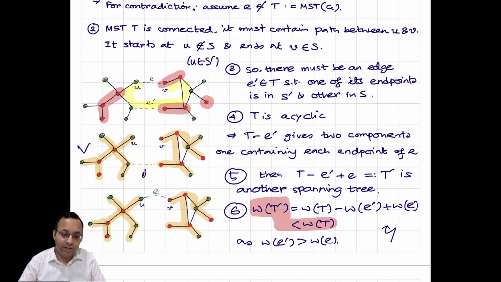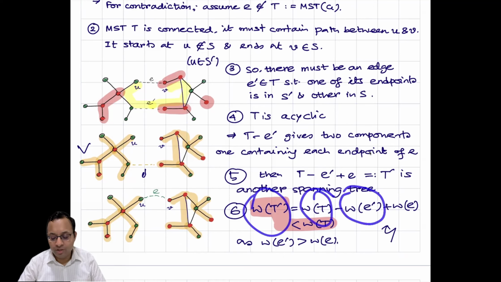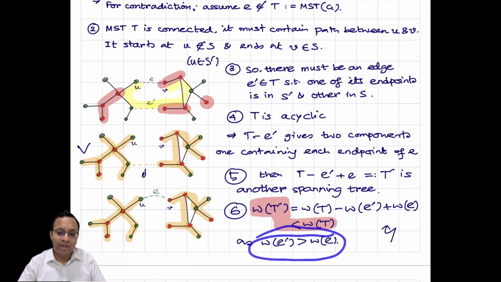It's a spanning tree. Then if we look at the cost of this tree, W of T prime, that is W of T minus the weight of E prime plus W of E. But we assumed that among all edges which have one endpoint in S and one endpoint in S prime, E was the cheapest one. Both E and E prime are such candidate edges, but by assumption, we have E to be the cheapest one.